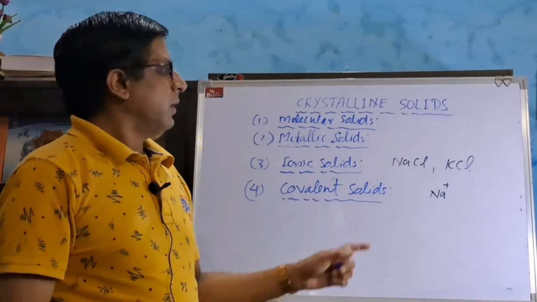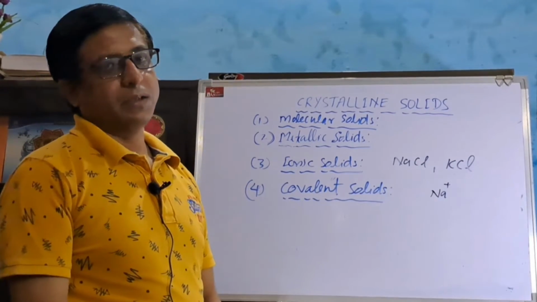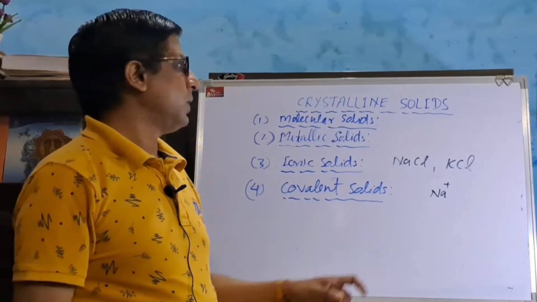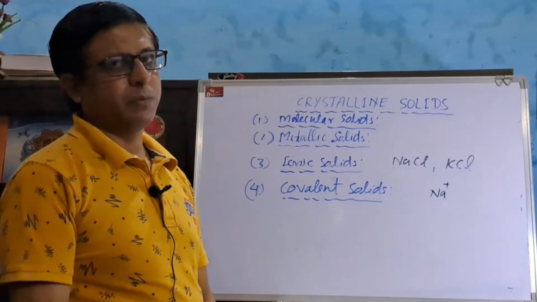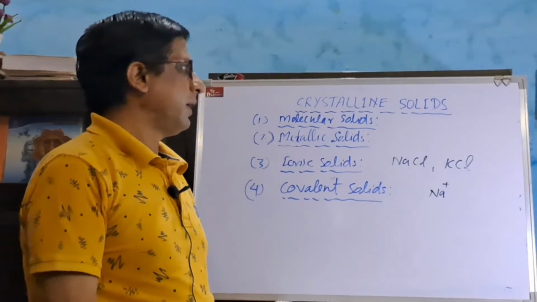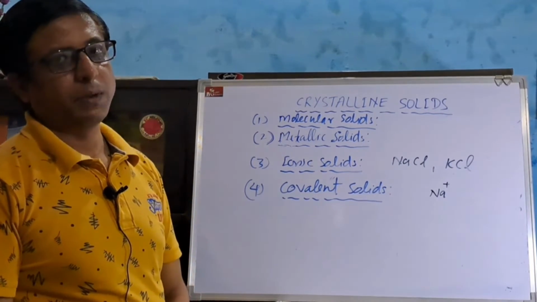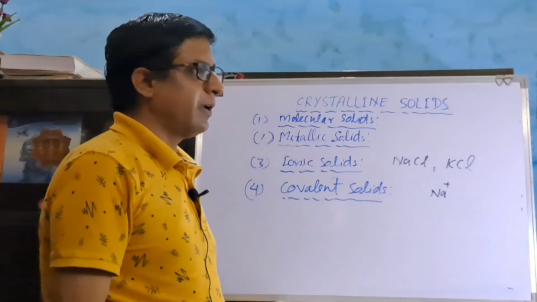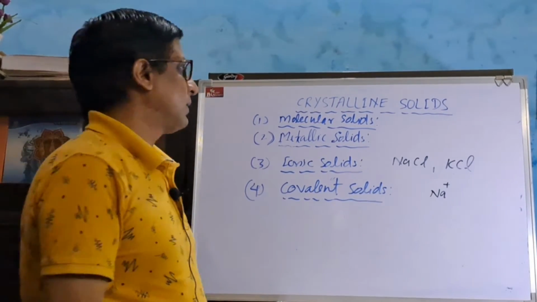But in molten state or in aqueous solution, they are conducting in nature. They can conduct electricity due to the flow of ions. They are brittle in nature. If we apply pressure, they cannot be shaped into thin sheets.